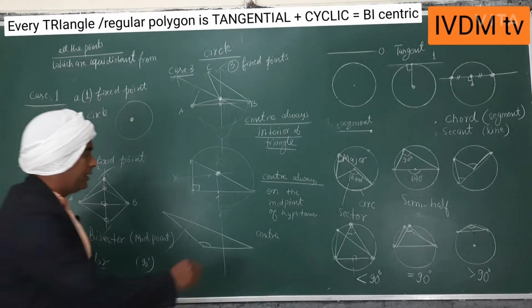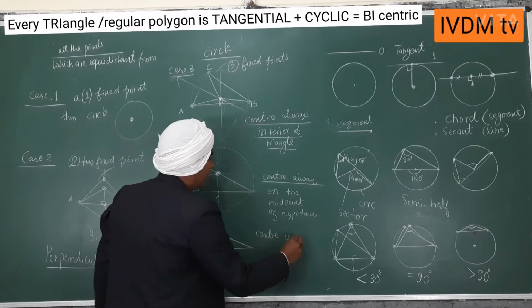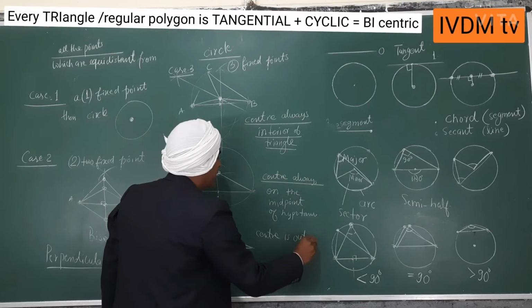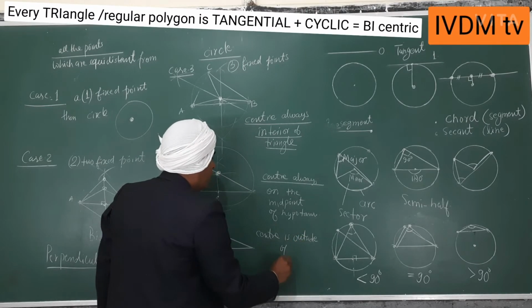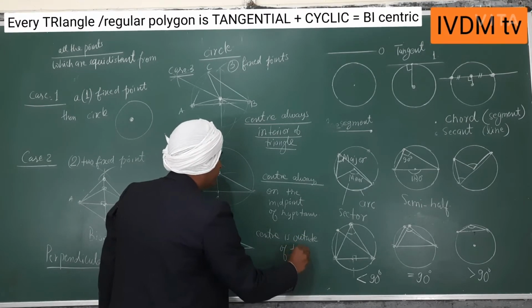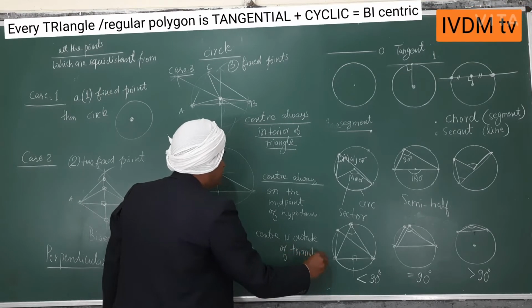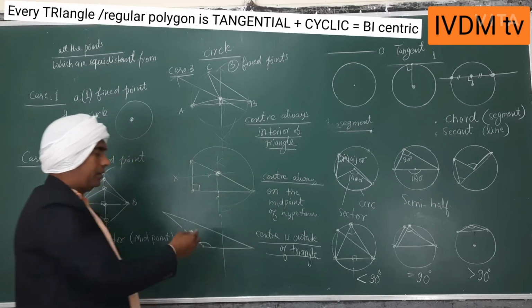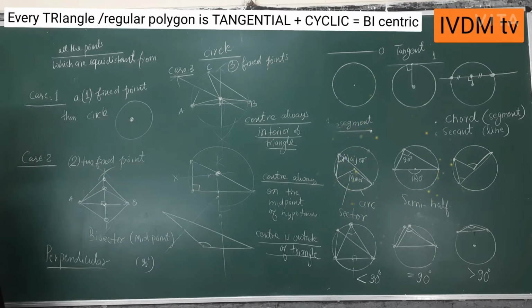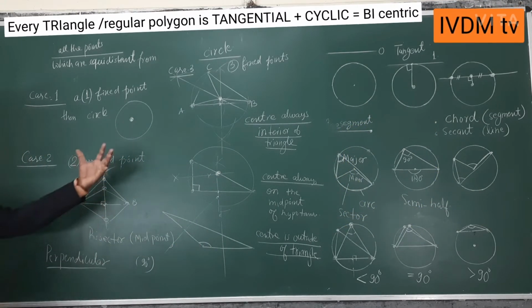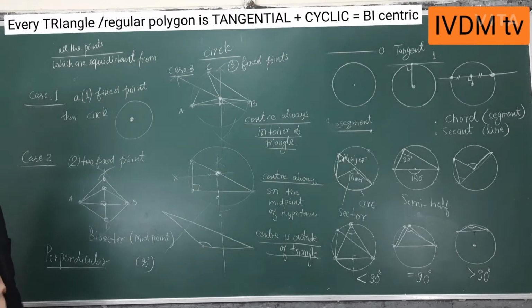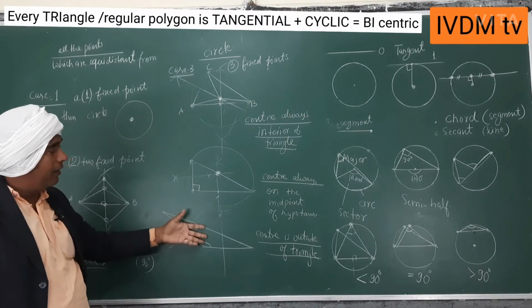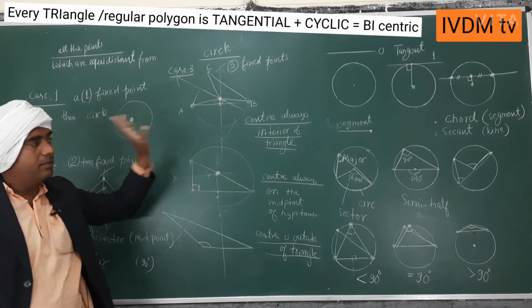So the center is always outside of the triangle. So again there are three conditions, 1, 2 and 3. This was in class 9th, meaning for any type of triangle you may have a circle surrounding it.